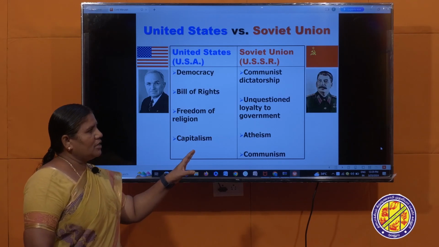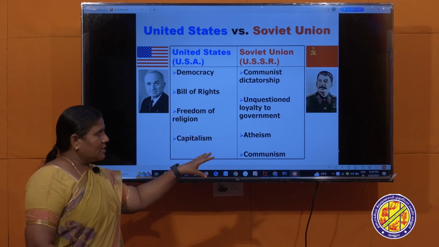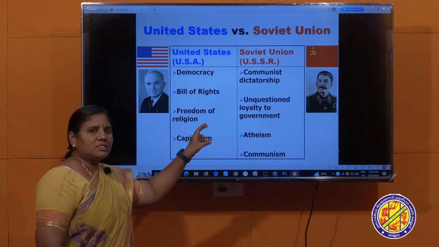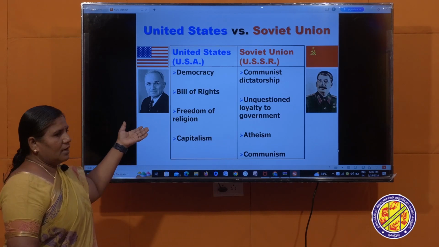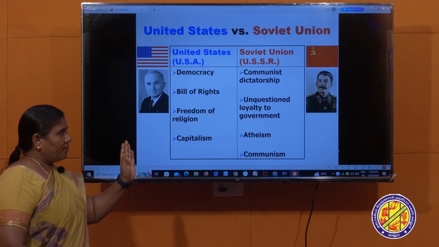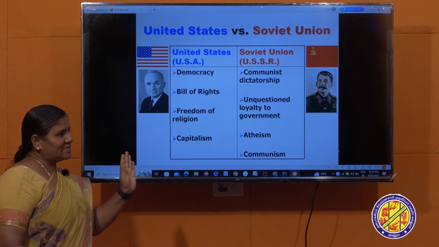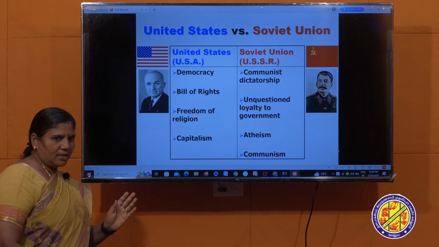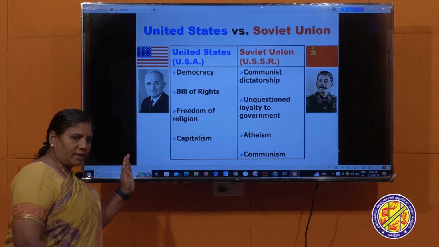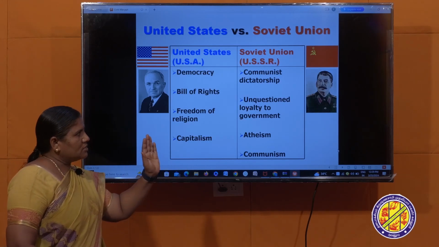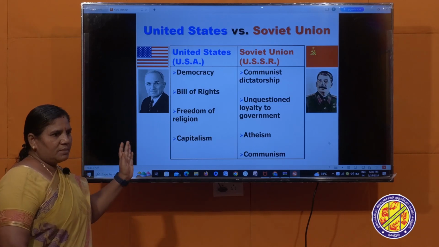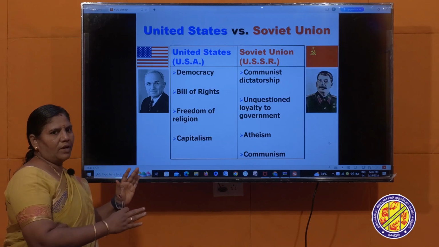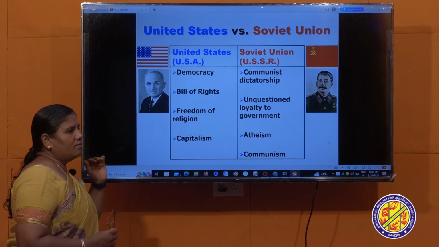For example, in Eastern Europe, many of the countries followed a communist ideology, so they were supported by USSR. Whereas USA supported the Western European countries such as Spain, Portugal, France and England. These countries existed on the Western side. In this way, the Eastern Bloc was supported by the USSR, whereas the Western Bloc was supported by USA. The globe itself was divided into two blocks, Eastern and Western.